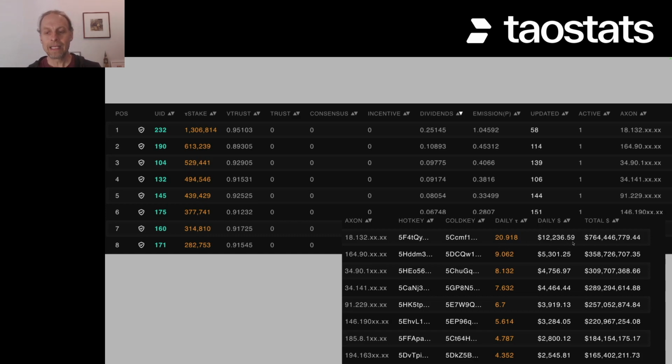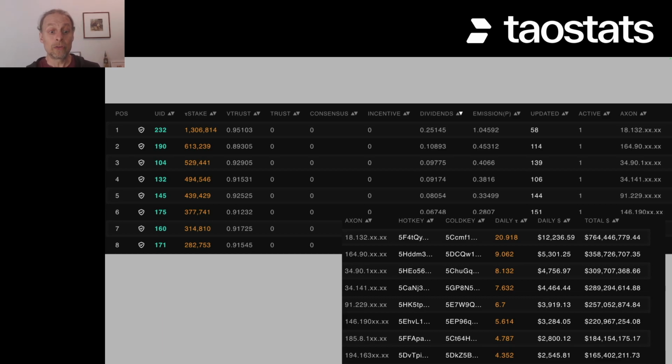And then the daily dollar is just this number times whatever the active live price of tau is at that given instant that the page is generated. This total value is the stake times the value of the tau. So for validators, this is showing the dollar value of the tau that has been staked or delegated to that validator.